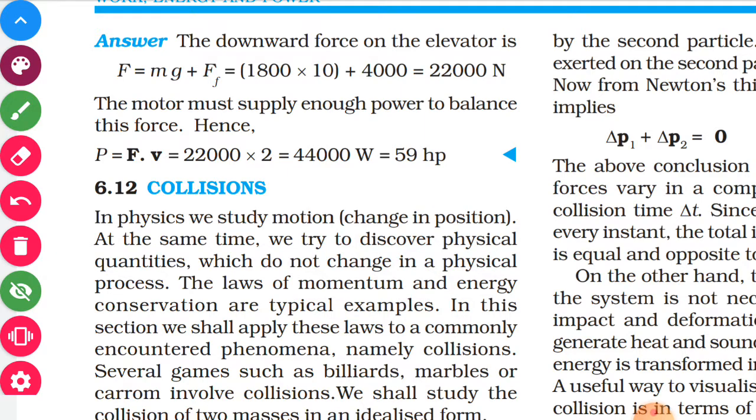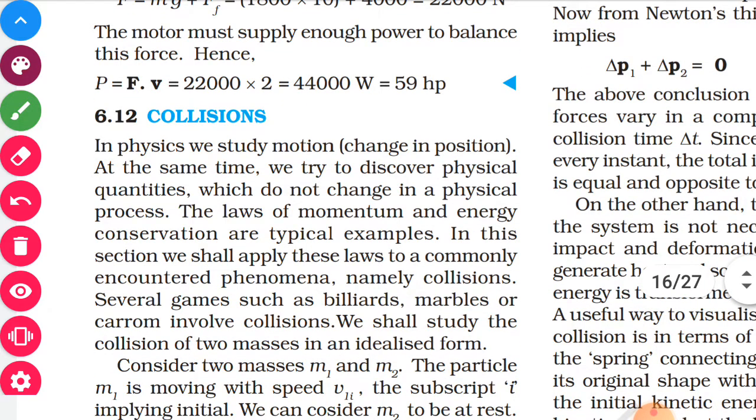So it is 1800 into 10 plus 4000 Newton of friction. This much force acts on the elevator in the downward direction. To balance this, the power must be F into v, and the speed v is given as 2 meter per second. So this much power must be supplied from outside, at minimum.